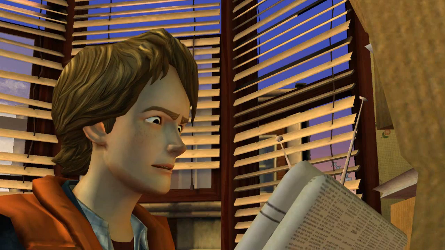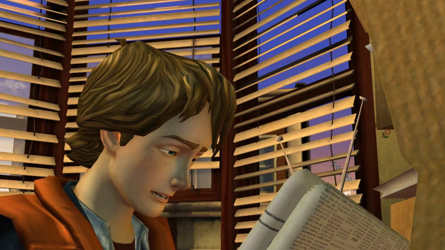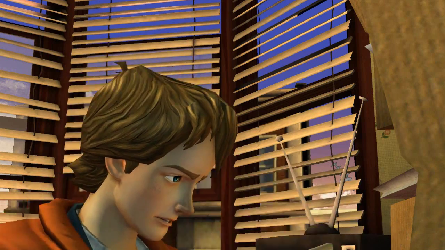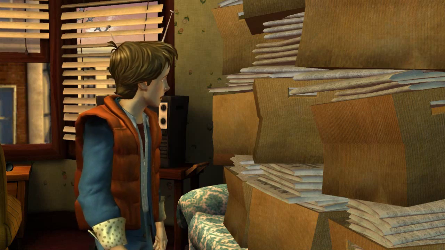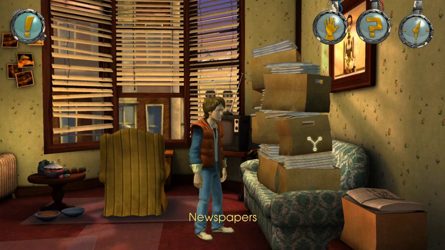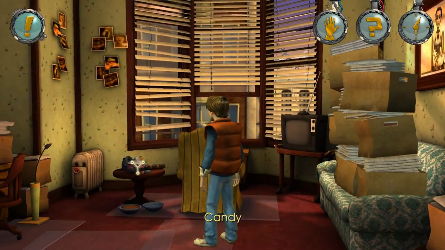Do we just keep looking? October 28th, 1985. Authorities still mystified by mall shootout. Huh. That's my birthday. I don't even know where to start looking for October clues in these stacks. Wish I could narrow it down to a year at least. Alright, we gotta get a year from somewhere.